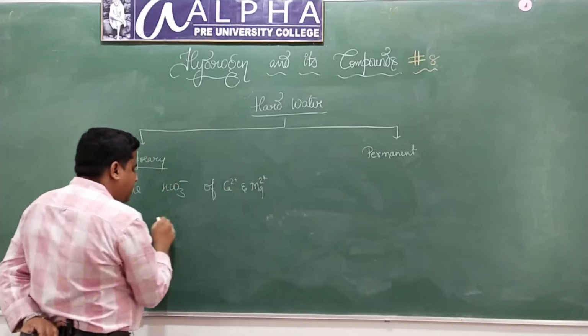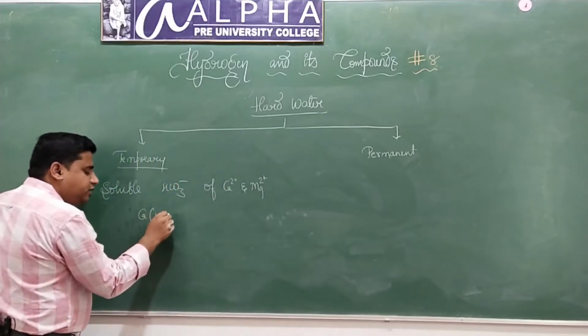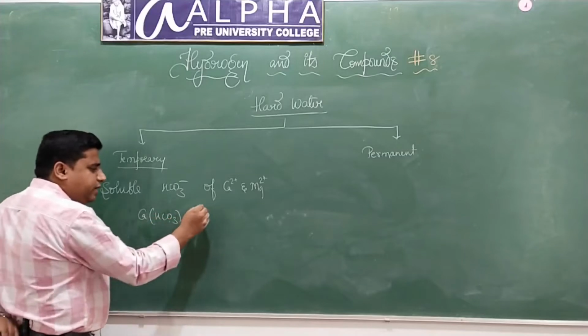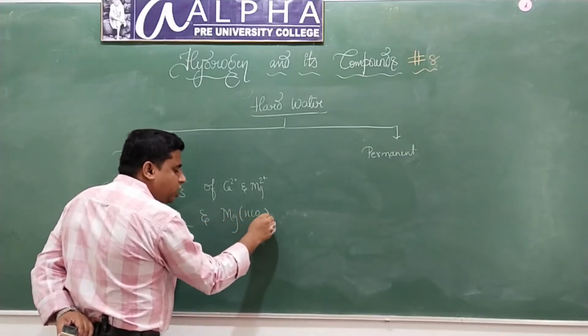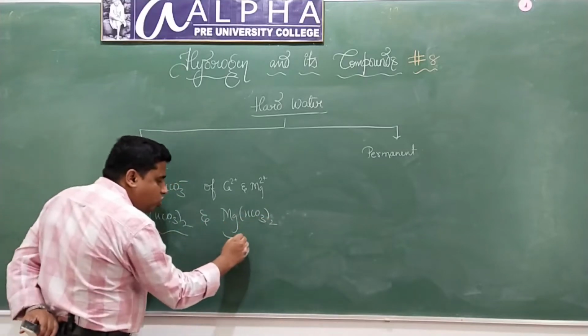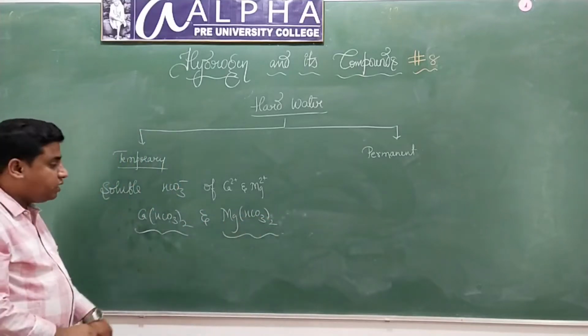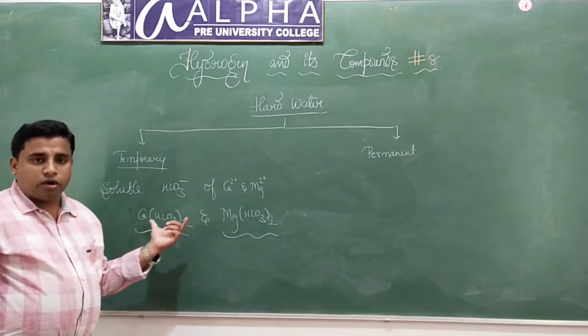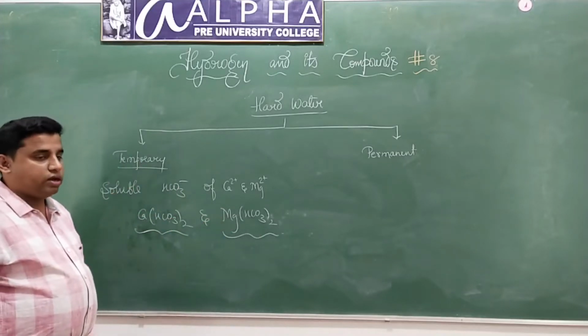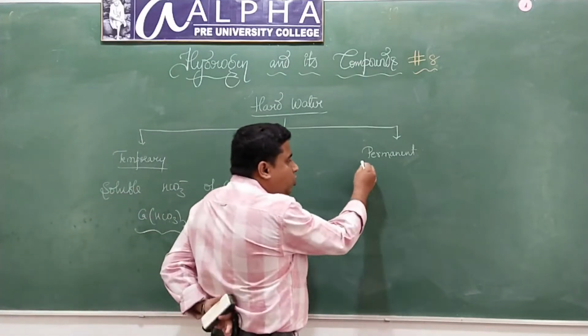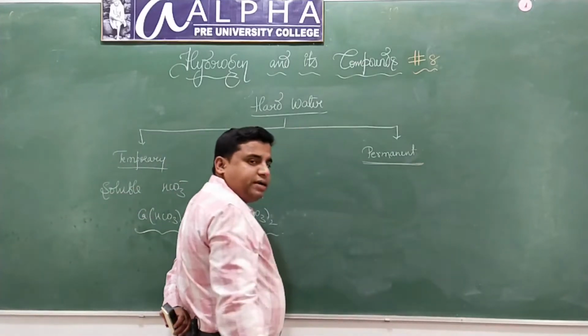That is nothing but calcium hydrogen carbonate or calcium bicarbonate, and magnesium bicarbonate, HCO3 twice. If this salt is dissolved in water, then that water is called temporary hard water. What is permanent hard water?